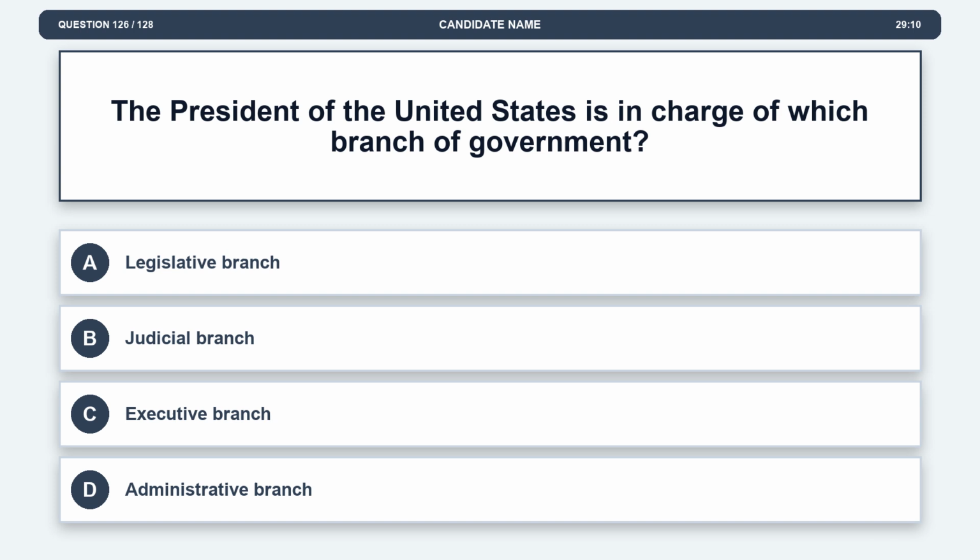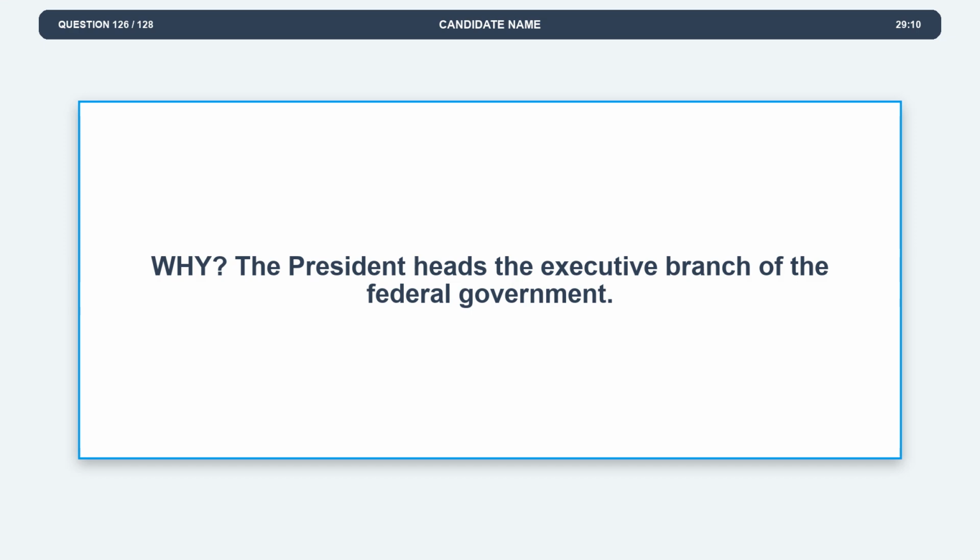Question 126. The President of the United States is in charge of which branch of government? Option A, legislative branch. Option B, judicial branch. Option C, executive branch. Option D, administrative branch. The correct answer is option C, executive branch. Explanation. The President heads the executive branch of the federal government.